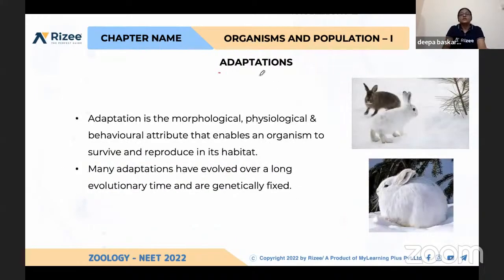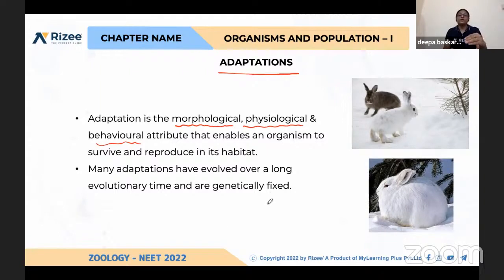So the last topic is adaptations. What is the definition of adaptation? Adaptation means morphological, physiological and behavioral changes happening in an organism to survive and reproduce in its habitat, even though minor changes are happening in the environment. Okay, and how are adaptations happening?